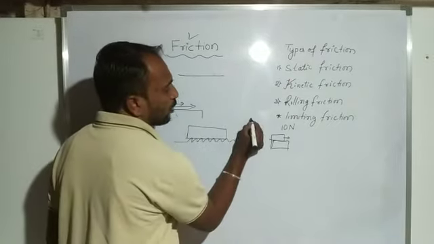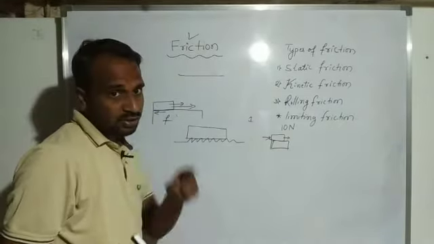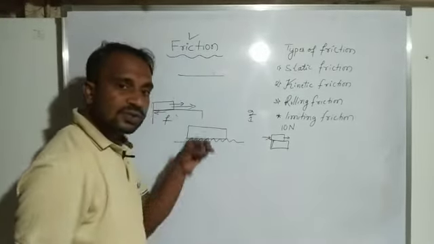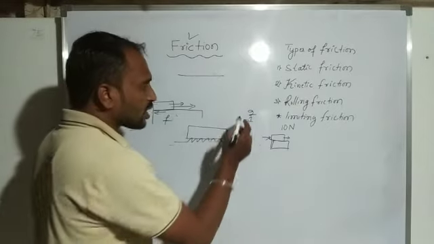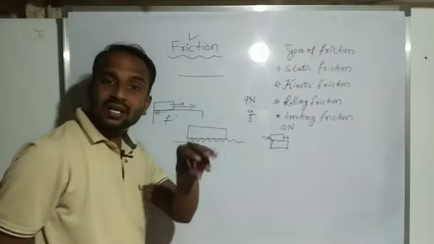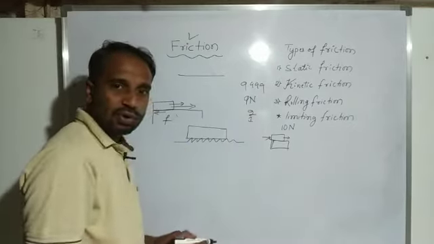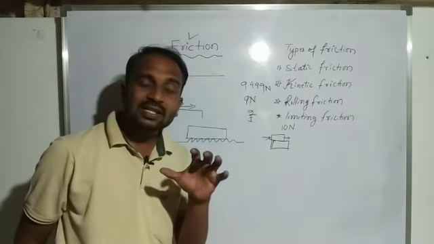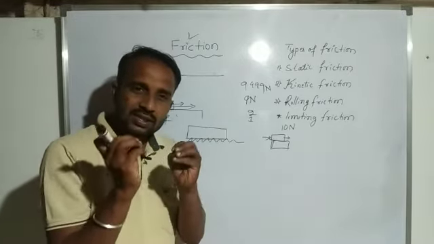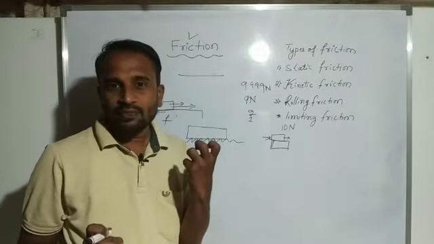Suppose I apply only 1 Newton of force here, then what happens? The body is still at rest because there is a force in the opposite direction. If I apply 2 Newton, the body is still at rest. If I apply 9 Newton, still at rest. When we apply 9.999 Newton of force, the body is still at rest, but it just tends to move.